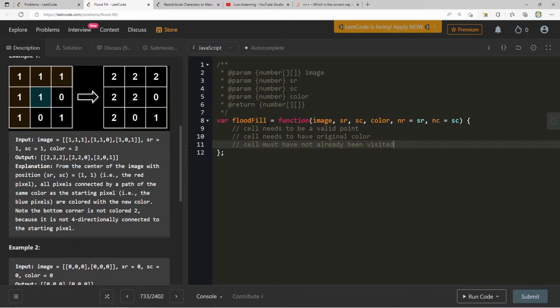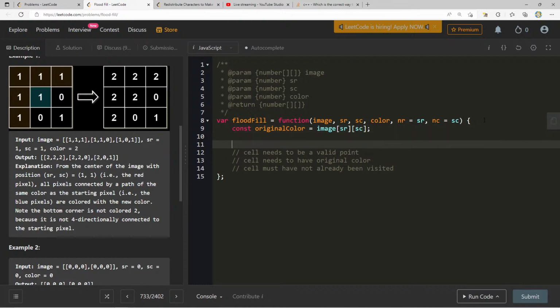So if I try to do this, I'm going to need to capture the original color, because if I start modifying image, I'm going to lose track of the original color. So maybe I should say something like const originalColor equals image at SR, SC. And maybe instead of here I can say performFloodFill.